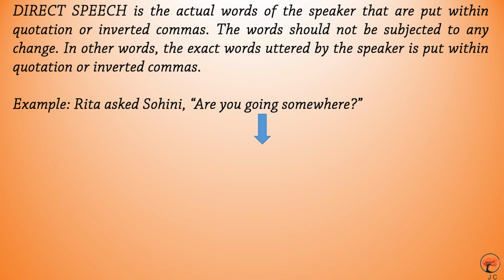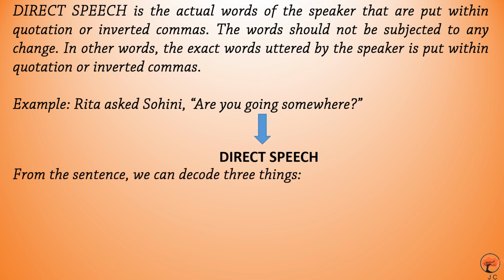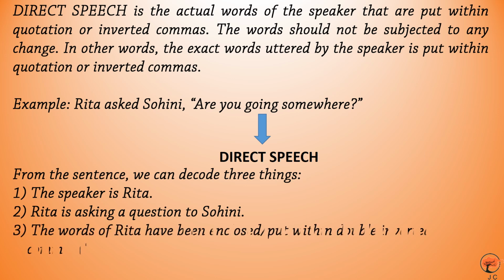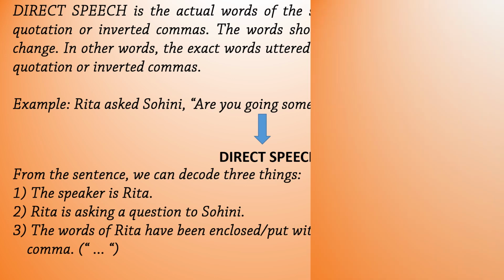This is direct speech. Now, from this sentence, we can decode three things. The speaker is Rita. Second, Rita is asking a question to Shohini. Thirdly, the words of Rita have been enclosed within double inverted commas. Here it is shown. I hope that you have understood direct speech. Now, let us know what is indirect speech.